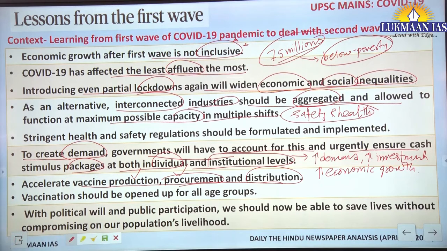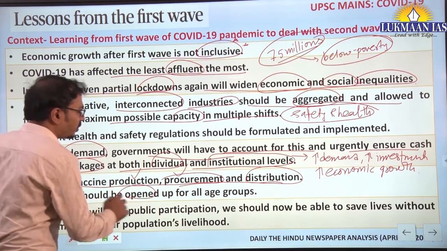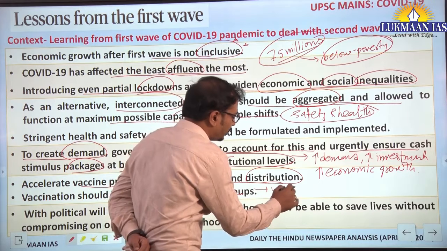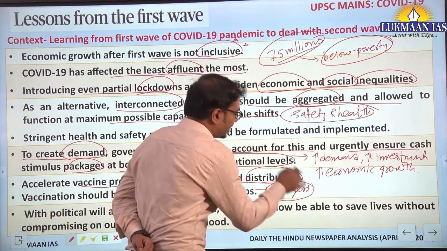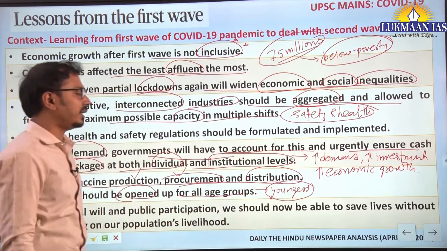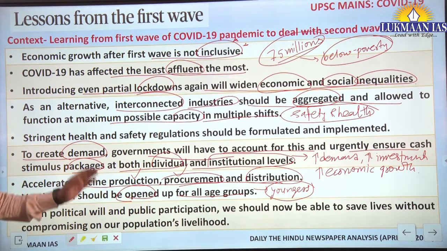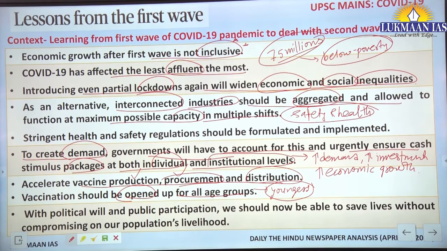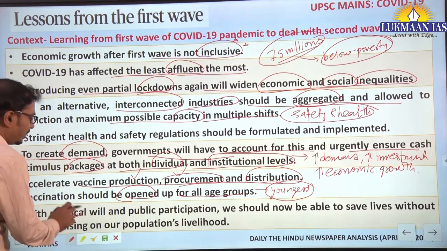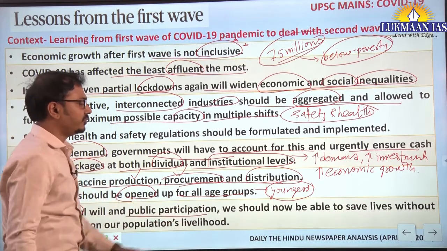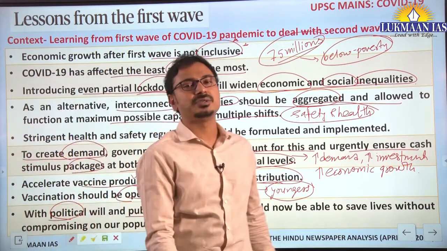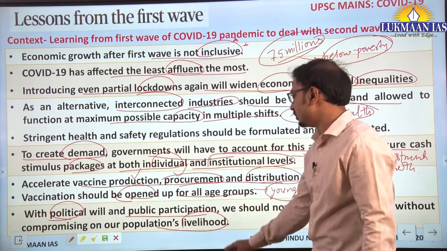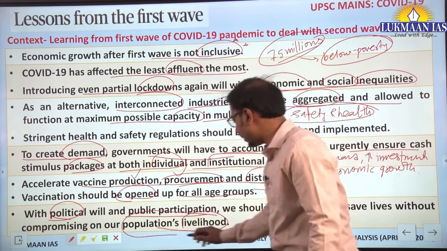Vaccination should be open for all age groups, especially the younger group, which is experiencing a higher rate of infection during the second wave. Then, with political will and public participation, we should be able to save lives without compromising our population's livelihood. So this is the major argument.